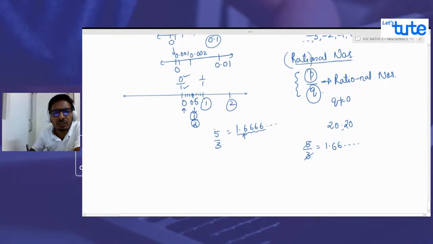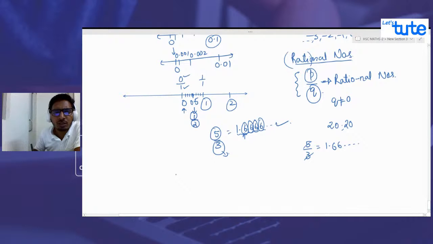But the only thing is we should be able to write it in the form of p by q, where p and q are integers and q is non-zero. Where you can see that I can write a number as a ratio of integers, we can say that it is a rational number. But there are numbers which are never ending and non-repeating. If you see, the numbers are repeating over here. So there is a particular significance of these repeating numbers. When numbers are infinitely repeating, that number is called a rational number. So basically, integers are rational numbers, and repeating decimals are also rational numbers.